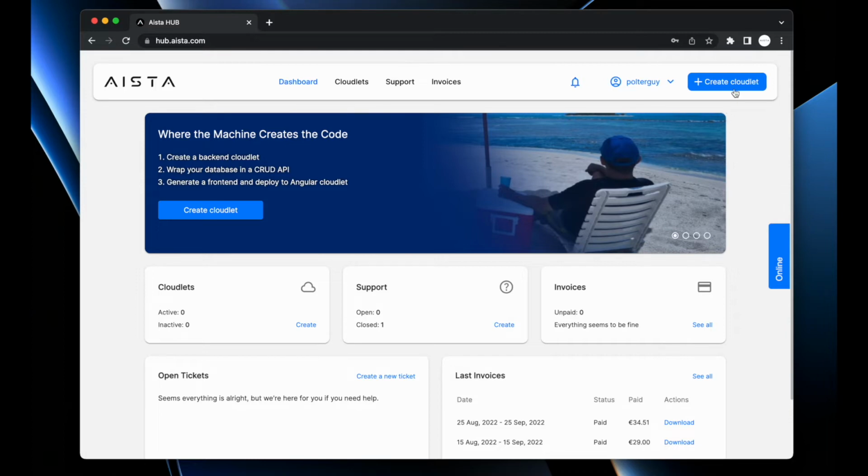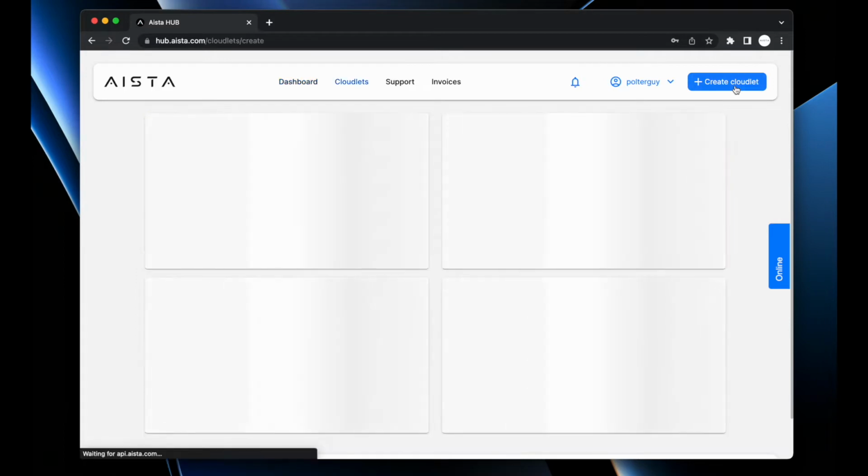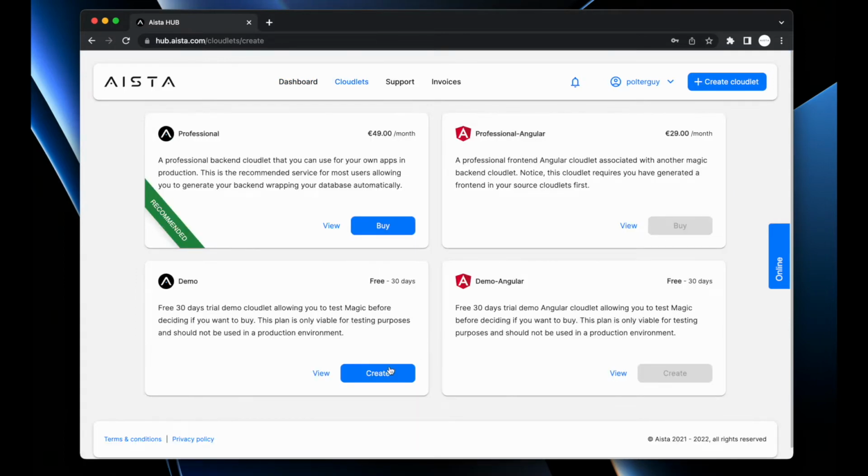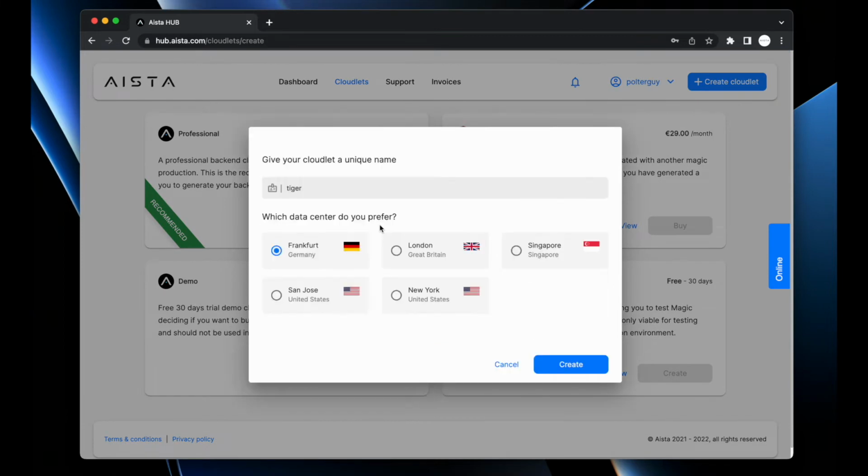Now I'm going to create a new cloudlet. In the top right corner here, I'm going to click the plus, create cloudlet, and I'm going to choose demo Magic backend cloudlet here, and I'm going to click create. At this point, the system asks me for a name of my cloudlet. I'm going to call this one Cookies. Then it asks me where I want to provision this particular cloudlet. I'm just going to choose, let's choose San Jose.